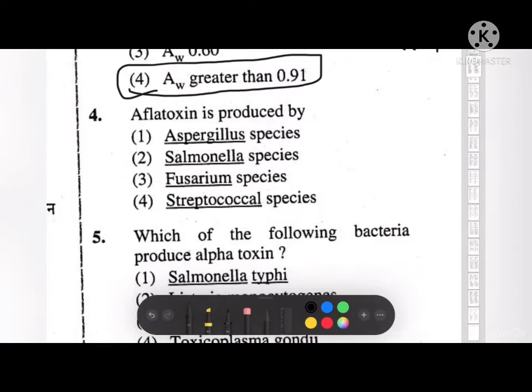Aflatoxin is produced by option number 1, Aspergillus species, option number 2, Salmonella species, option number 3, Fusarium species, and option number 4, Streptococcus species. So the correct answer to this is A, that is, aflatoxins are produced by Aspergillus species. Aflatoxins are a family of toxins produced by certain fungi that are found on agricultural crops such as maize, corn, peanut, cottonseed and tree nut. The major fungi that produce aflatoxin are Aspergillus flavus and Aspergillus parasiticus, which are abundant in warm and humid regions of the world.